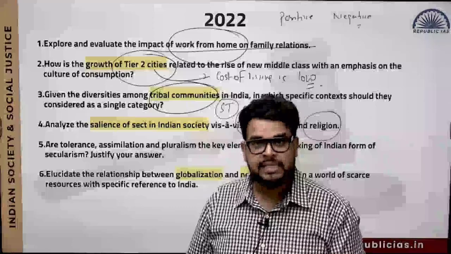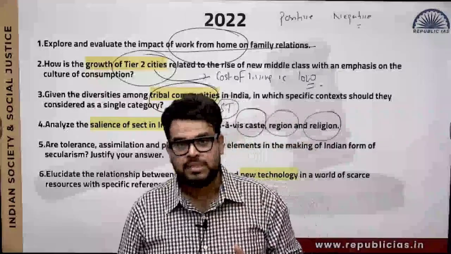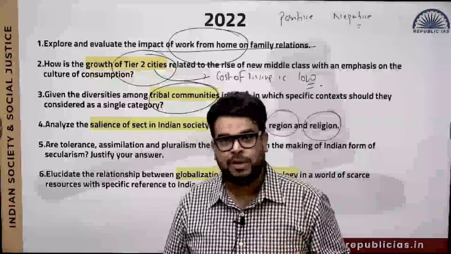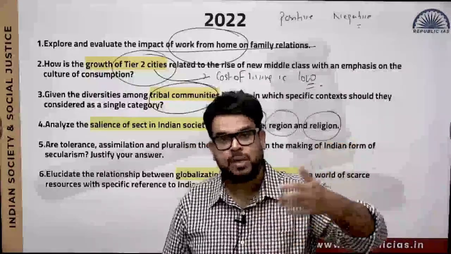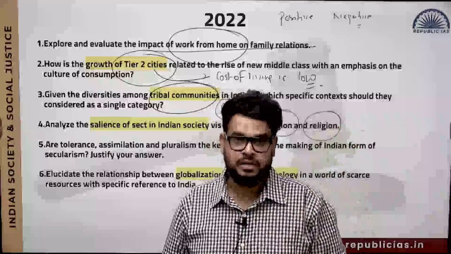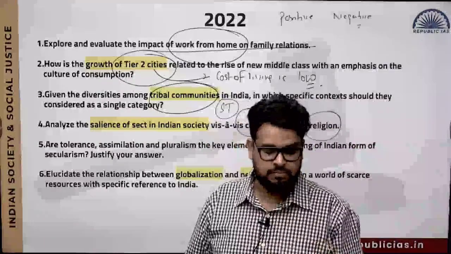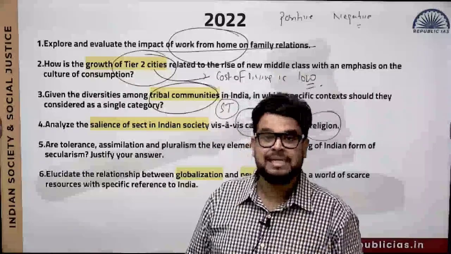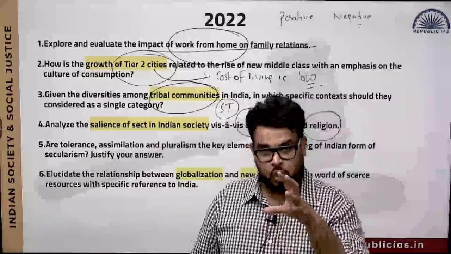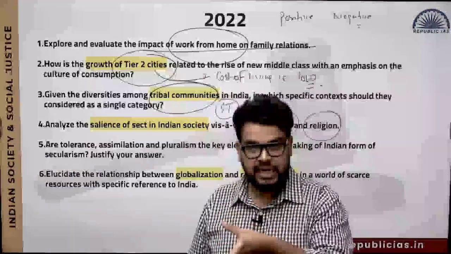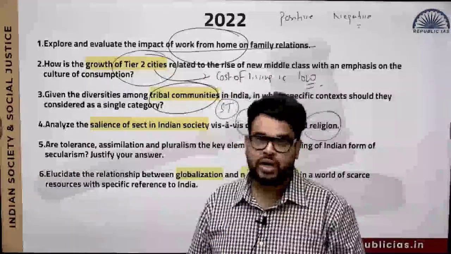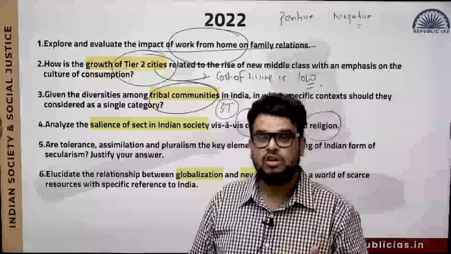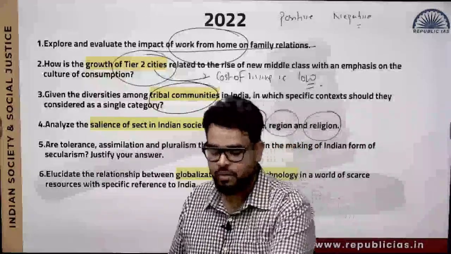In the India-Pakistan war, you will see that BrahMos missiles were used. So a new technology was being built. Now, because of globalization, there is a demand for the BrahMos missile in a lot of countries in the world. So now the government of India will make a business out of it. This is how globalization is going to influence technology, and technology is also going to influence globalization, because it is going to give you a lot of business, and a lot of trade is going to happen.